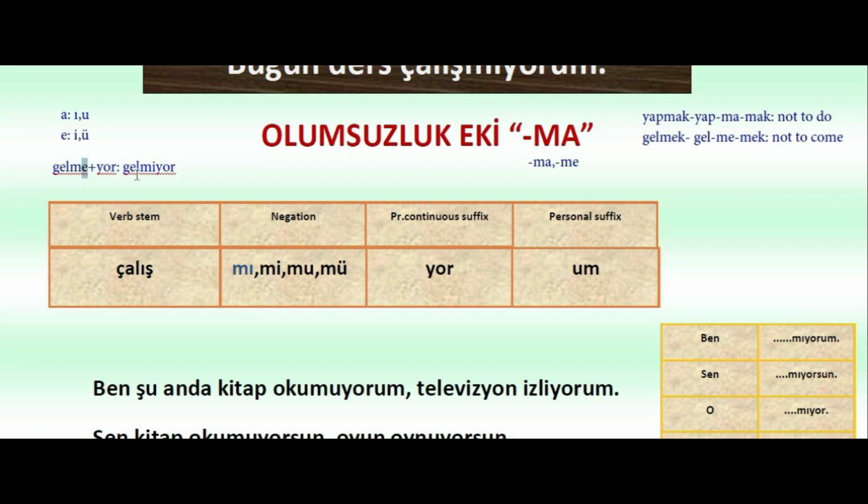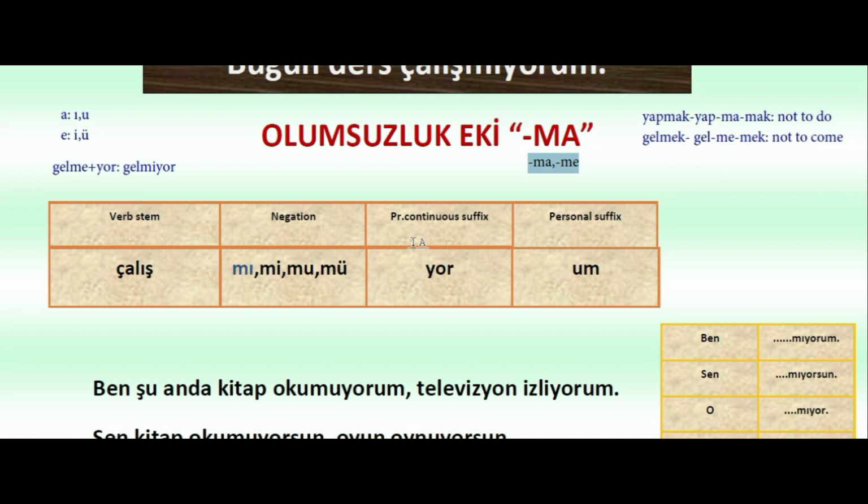If you don't remember, please go back and check it once more. The logic for the negative also comes from this. So we'll be using ma or me as a negative suffix for verbs. Shortly, we'll use mıyor, miyor, muyor, or müyor with the present continuous tense.